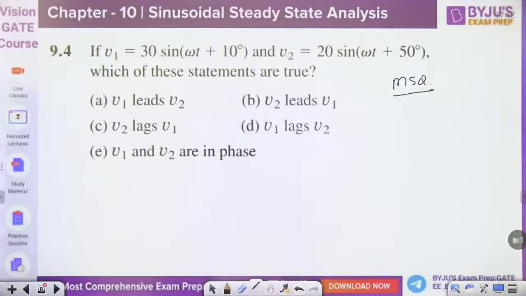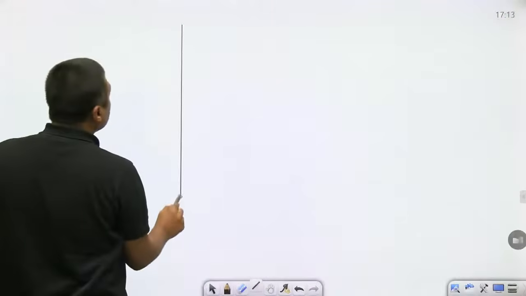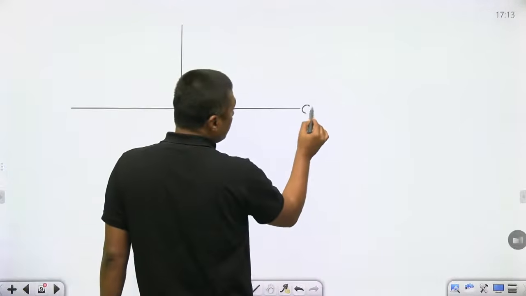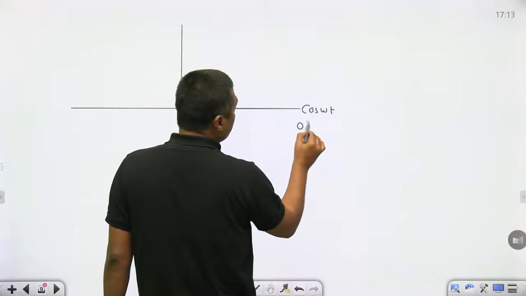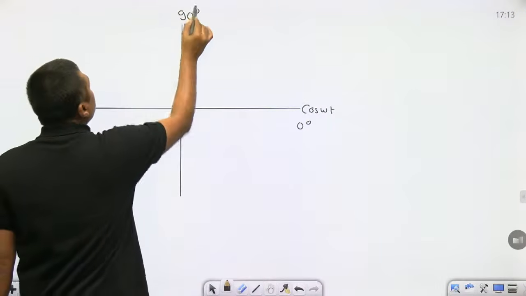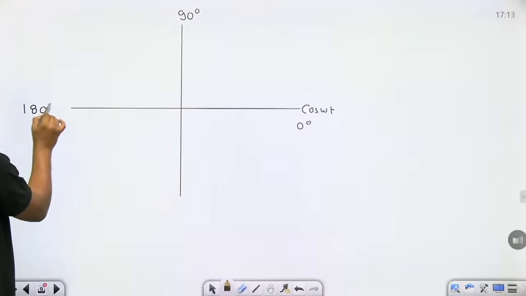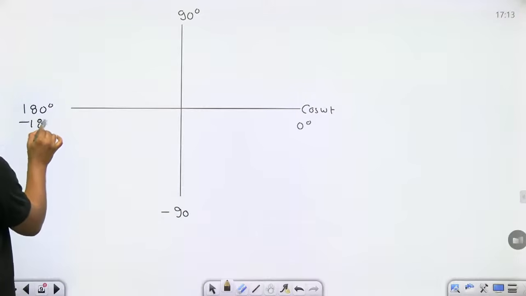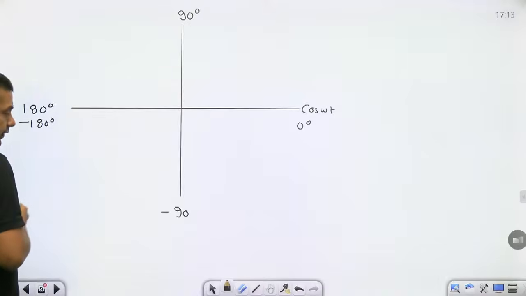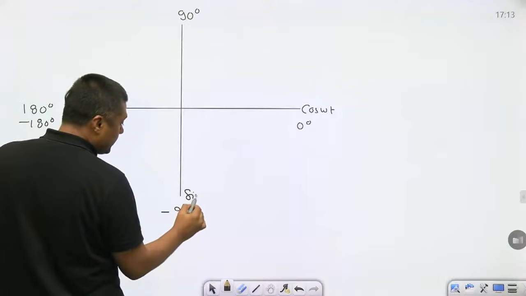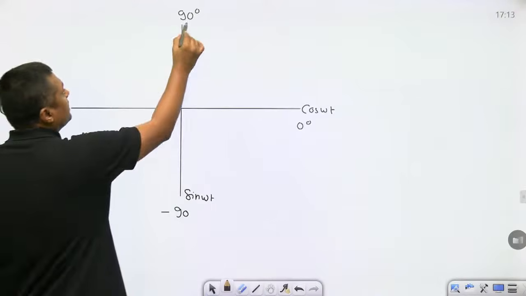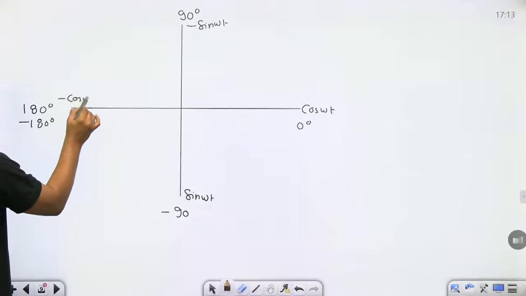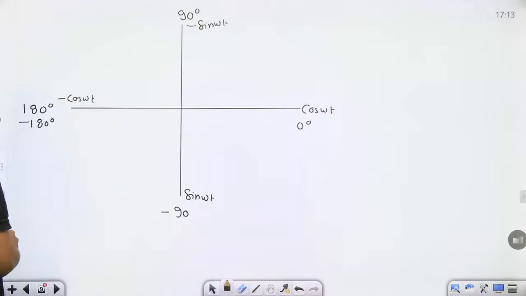Then watch this. You can draw a line. Always remember this. Normally we are representing cos omega t and that is the 0 degree. In anti-clockwise, this is 90 degree. This is 180 degree. And in a clockwise direction, it is negative minus 90 degree and minus 180 degree. In a clockwise direction negative, in anti-clockwise direction it is positive. Now this is sine omega t. Total phase shift is 180 degree, so that is minus sine omega t. And that is minus cos of omega t. Remember this.